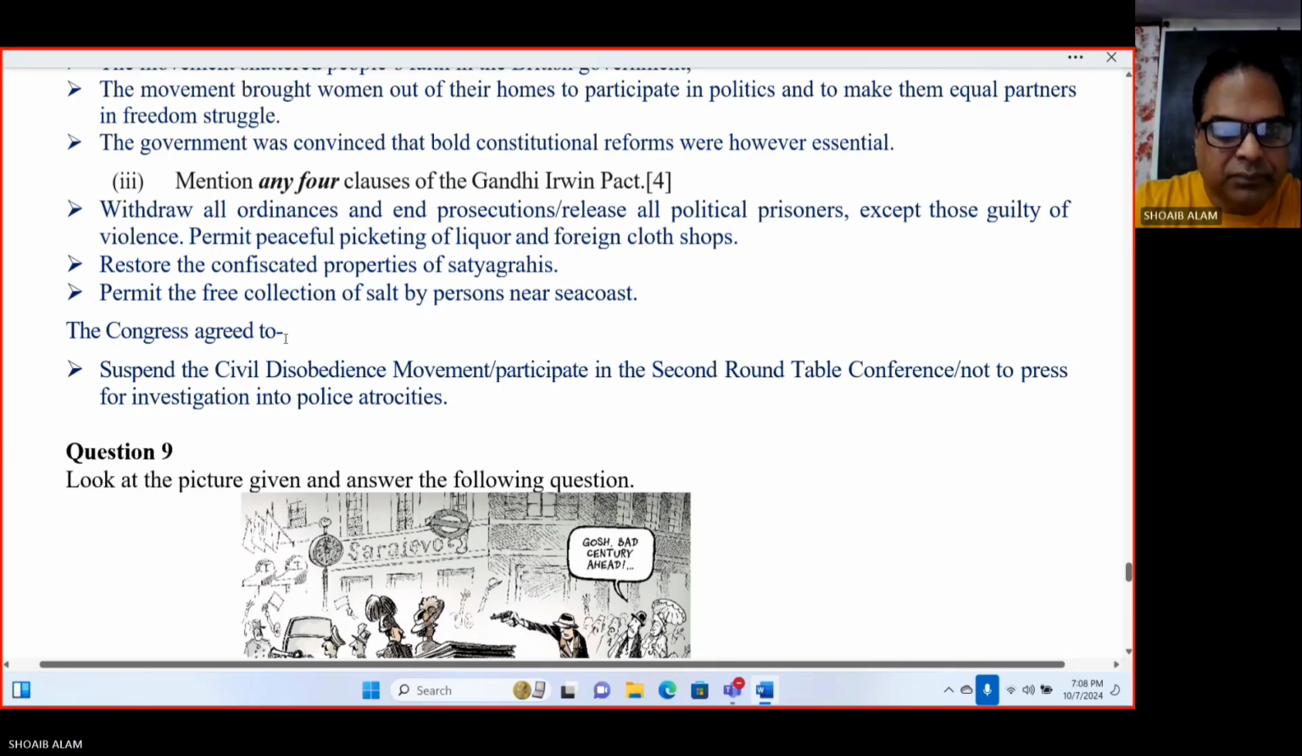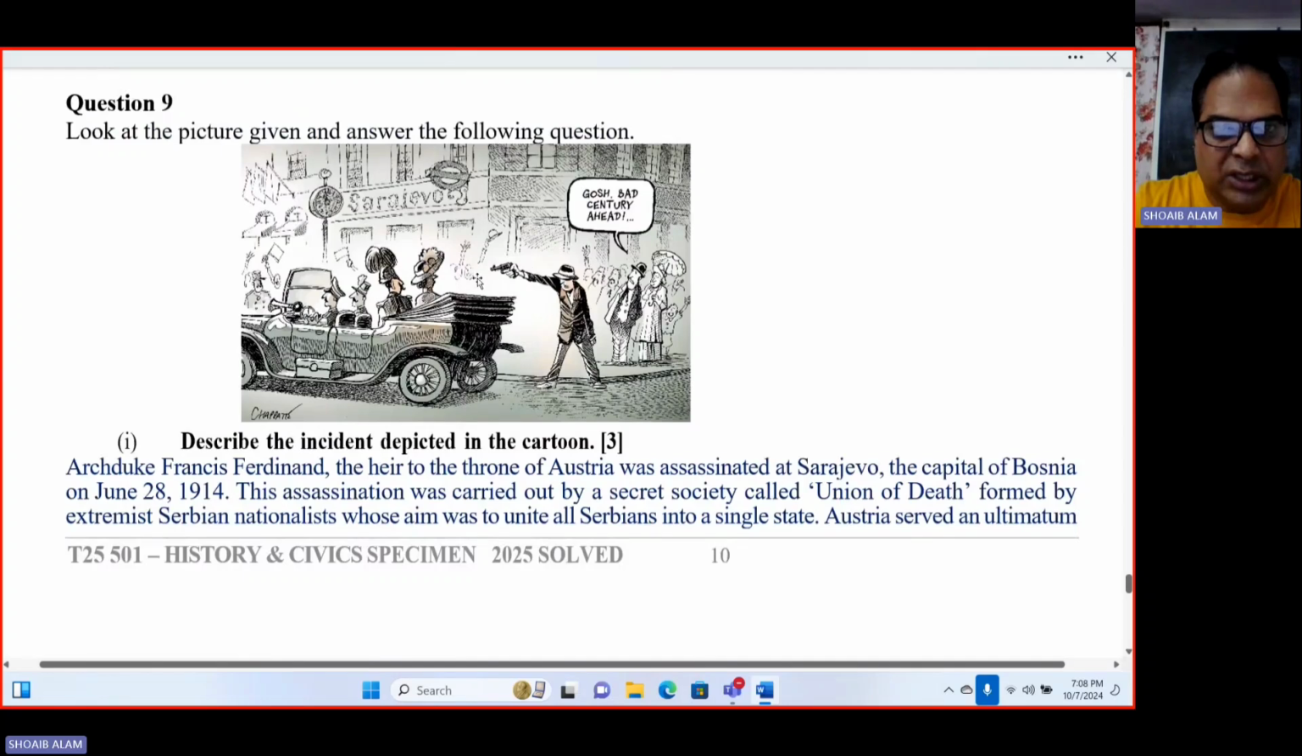Then next one, number 9. You can see the picture, it's a cartoon over here. This picture is all about the Sarajevo murder. On the basis of this cartoon, we have to answer: describe the incident depicted in the cartoon.